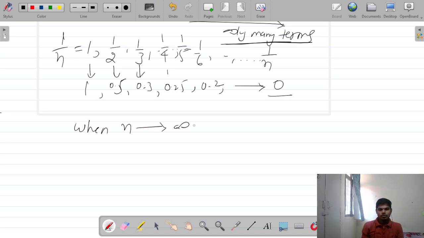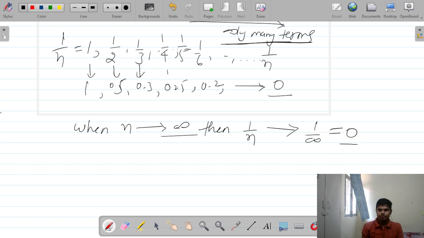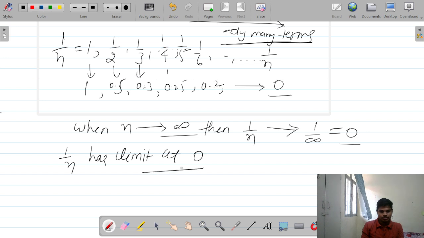So when n goes to infinity, the sequence 1 by n goes towards 1 by infinity, which is 0. You can say the sequence 1 by n has limit 0.